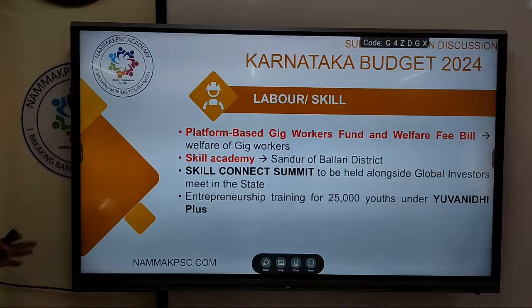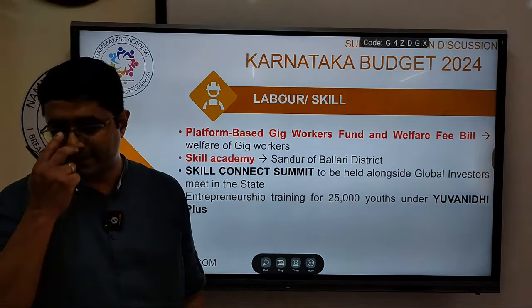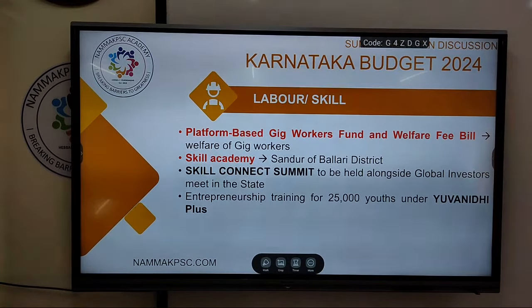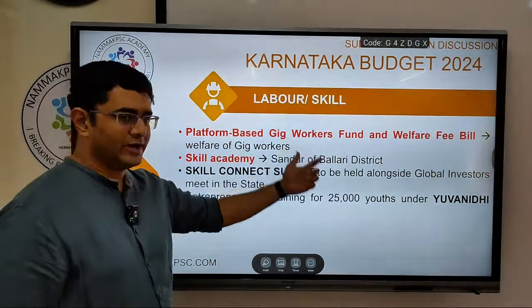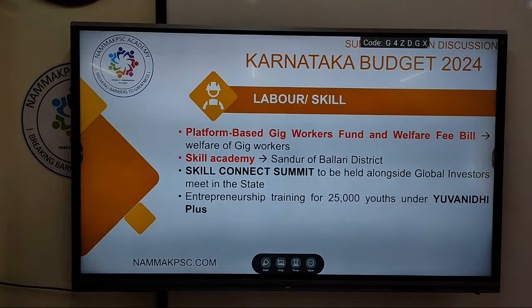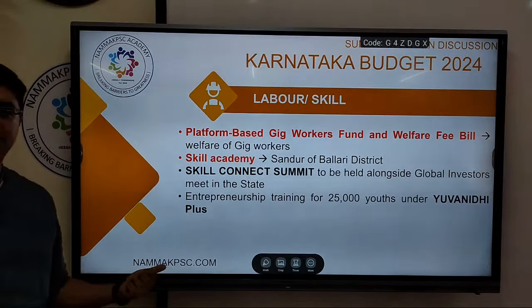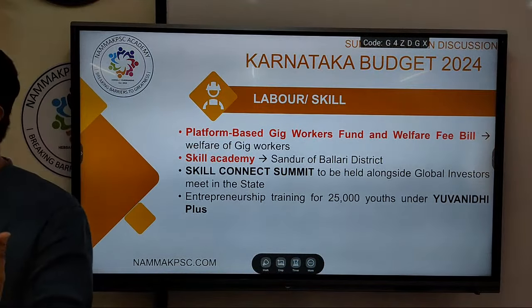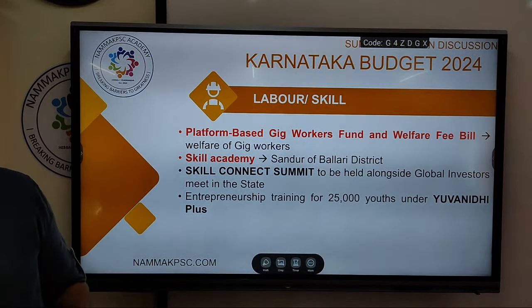All right, next, continuing, skill, labor, etc. All right, so platform-based gig workers. Who are gig workers? Informal workers working for organized or multinational companies, like your Swiggy delivery boys, etc., who don't have fixed timings. They will decide their own timing. So that is what it is.